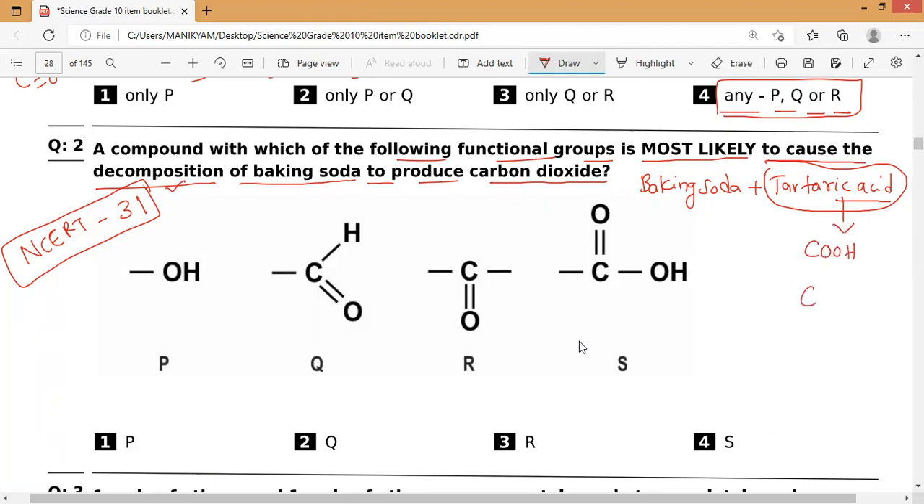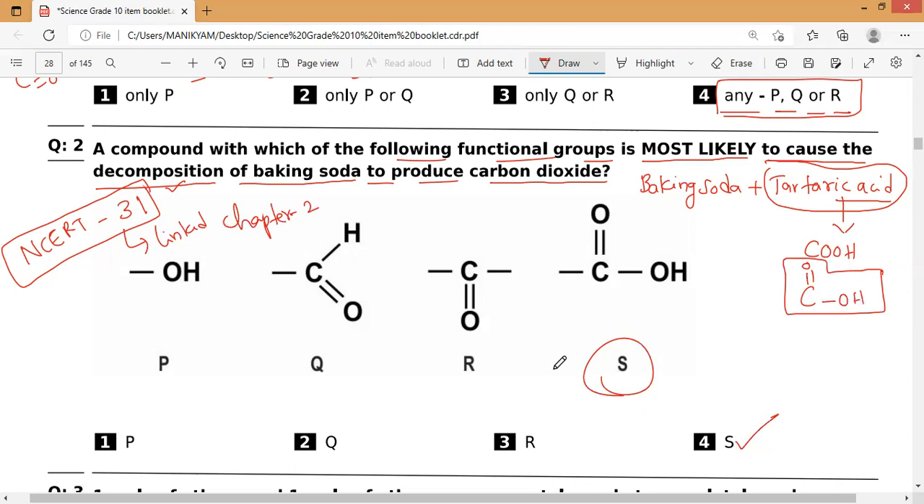COOH means C double bond O, single bond OH. So that is the functional group present in all the carboxylic acids, or we will say organic acids. So what is the correct answer for this? C double bond OH. Yes, that is the correct answer, the fourth option. See, this question is from the fourth chapter, carbon compounds, but it is linked to chapter 2. That is the importance: carbon compounds will always have a connection with any chapter.